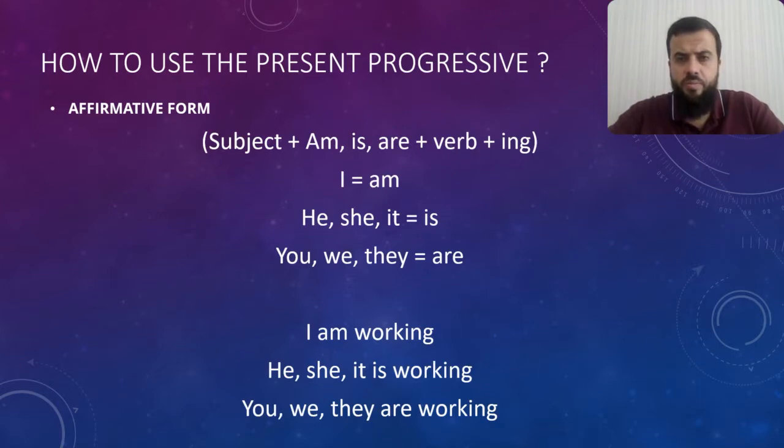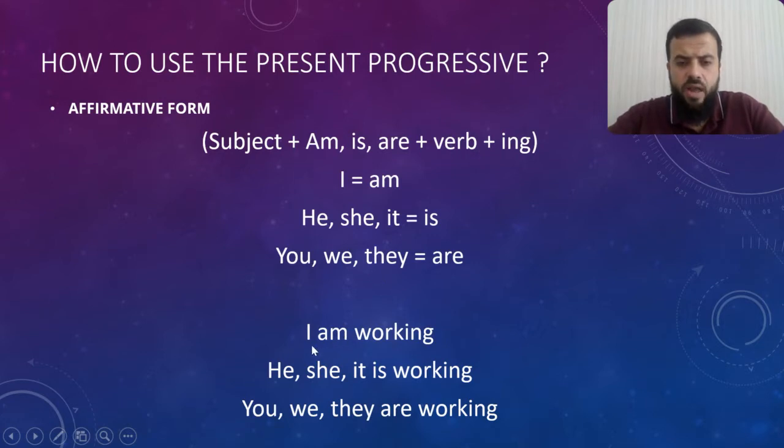So, how to use the present progressive? Of course, progressive and continuous have the same meaning. First of all, we have the affirmative form. So, we have the subject and then a verb to be, am, is, are, plus verb plus ing. We use am with I, is with he, she, or it, and are with you, we, and they.